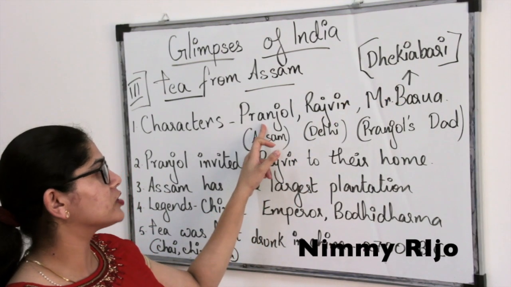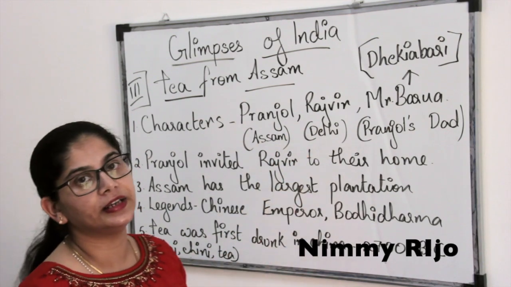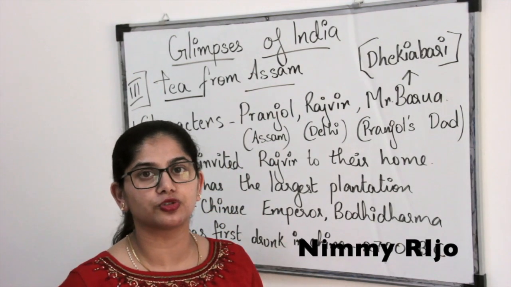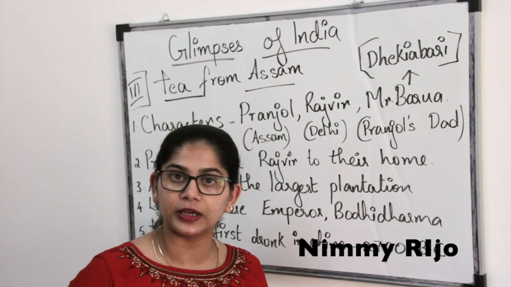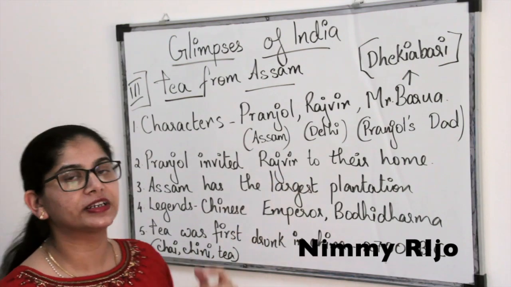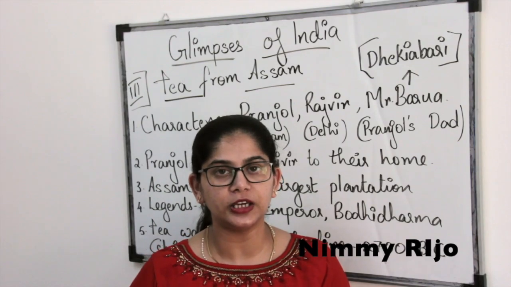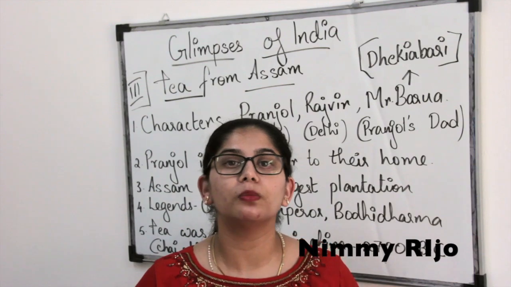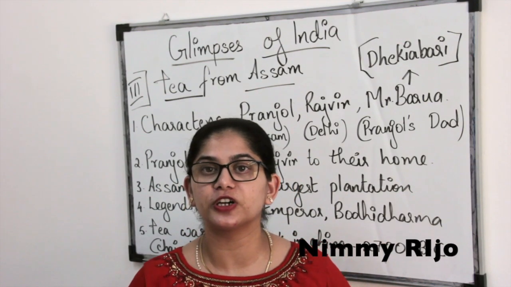Pranjol's very close friend is Rajveer. Rajveer is from Delhi. These are basically the major 3 characters, and it is a very short story where we can know about the past and what all is happening in Assam. So Pranjol invited Rajveer to their house. It is summer vacation, and Rajveer, being a boy born and brought up in Delhi, didn't know what was happening, and he really wanted to know more about Assam. So in that case, Pranjol invited Rajveer to Assam.